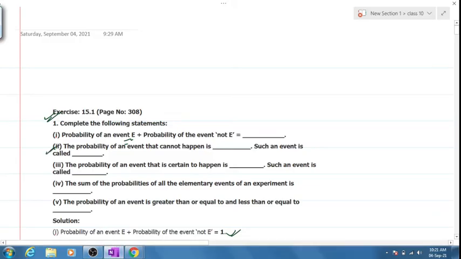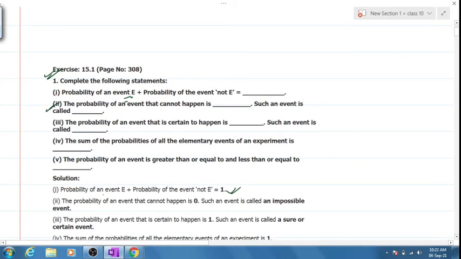Question number 2 now. Probability of an event that cannot happen is how much? Such an event is called an impossible event. Clear?